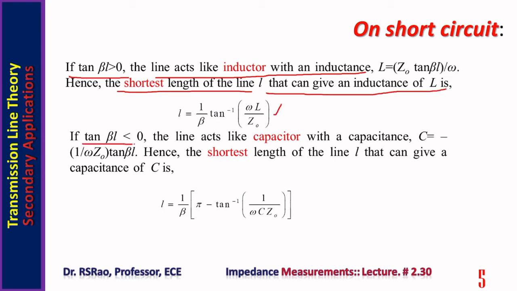If tan beta L is less than 0, the line acts like a capacitor. We have already seen with a capacitance equal to C equal to 1 by omega Z0 tan beta L. Hence, shortest length of the line L that can give a capacitance of C is L equal to 1 by beta pi minus tan inverse 1 by omega C Z0.